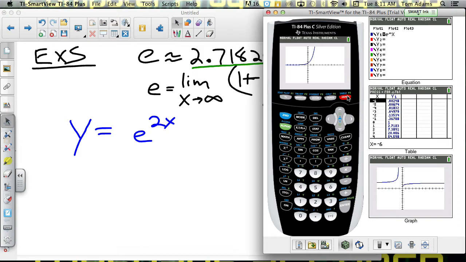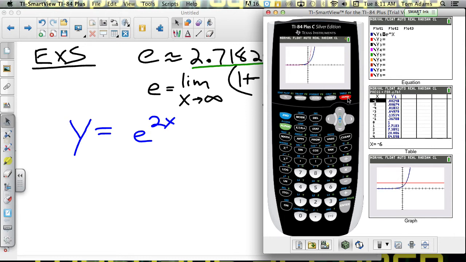So now what would happen by putting that 2 in front of the x? What do you guys think would happen? It stretches it.